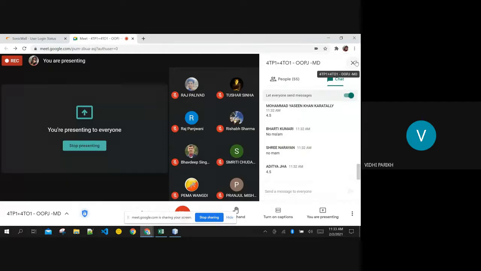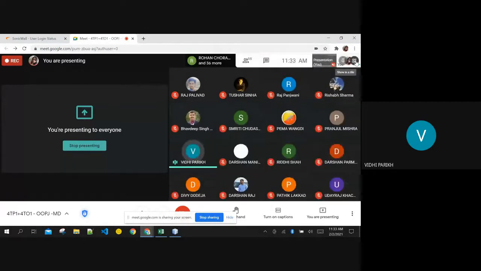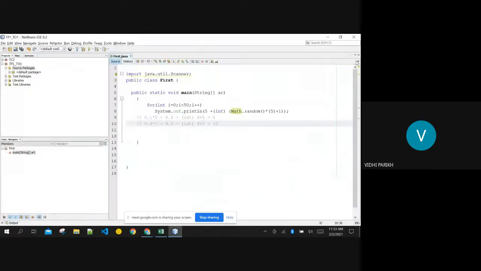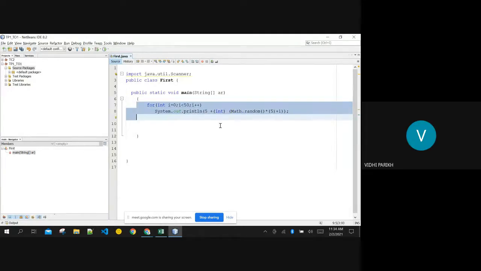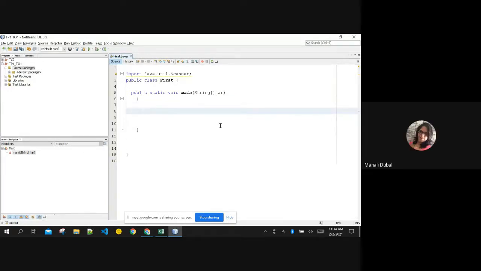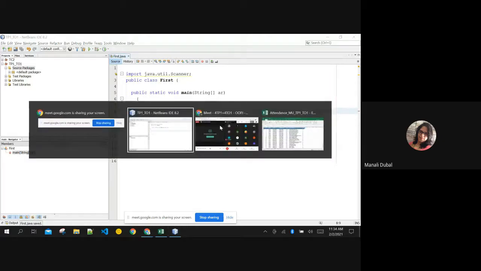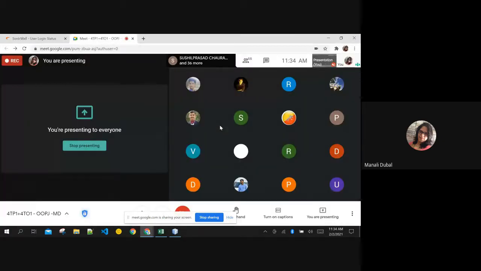Ma'am, but this will only work for float, double, and integer. For Boolean randomization? Boolean is only true and false, no? Ma'am, there is one method, thread local random. Okay, that we are not discussing here now. That will come in multi-threading. You wait for that.